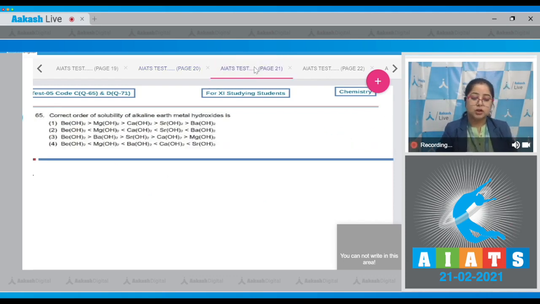Moving to the next question, which is question number 65. Let's read it. Correct order of solubility of alkaline earth metal hydroxides is. Student, we all know that with increase in lattice energy, the solubility decreases. So I'm writing the correct order of solubility here.